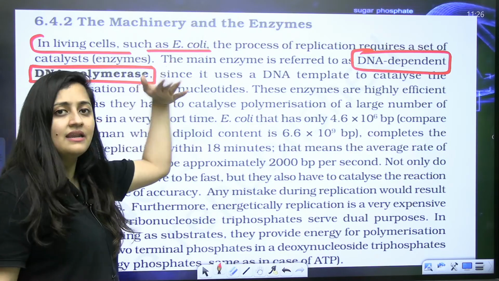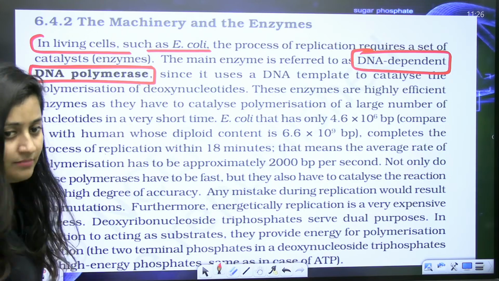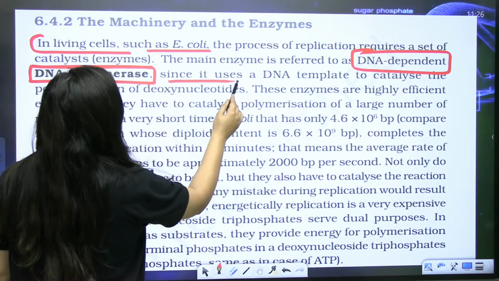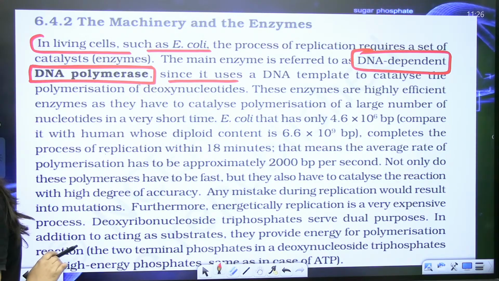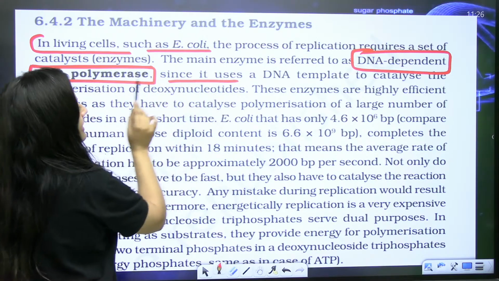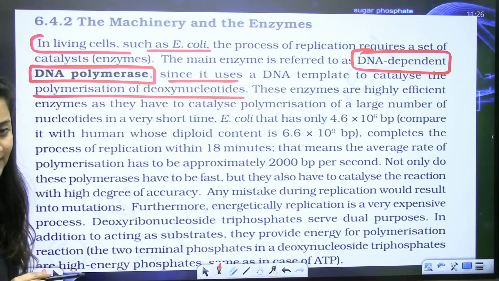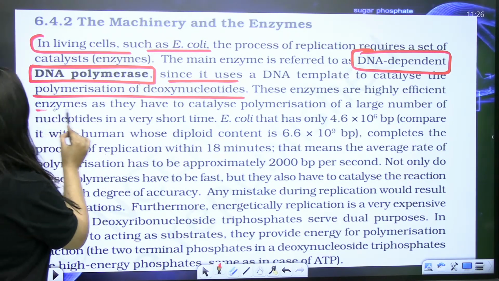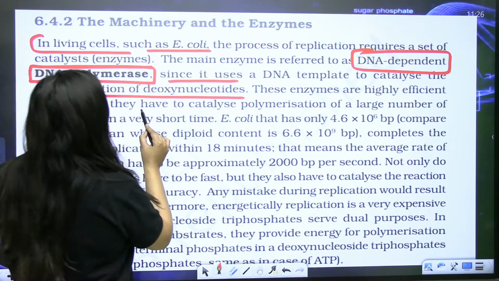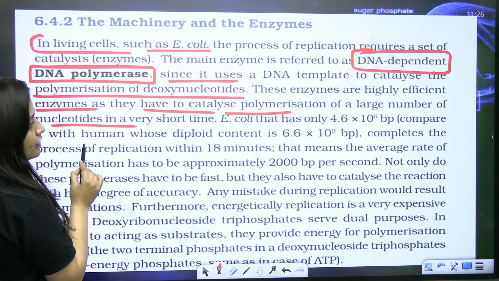Because it needs a DNA template, and complementary to it, it will form the new bases. It uses a DNA template to catalyze the polymerization of deoxynucleotides. This enzyme is highly efficient, as it has to catalyze the polymerization of a large number of nucleotides.